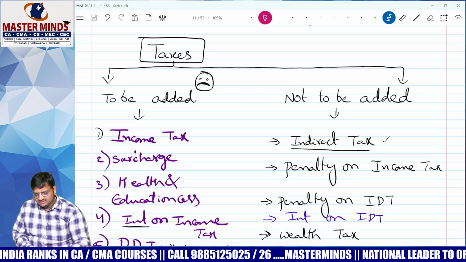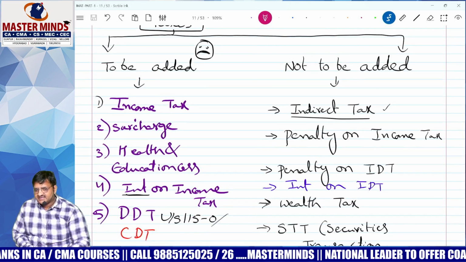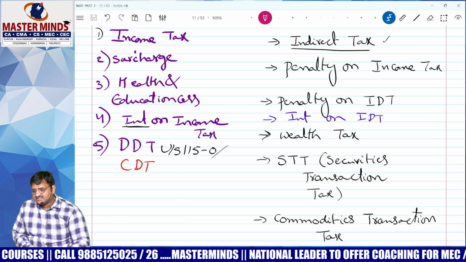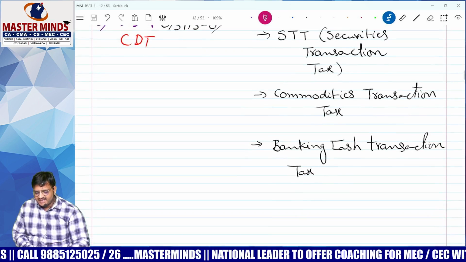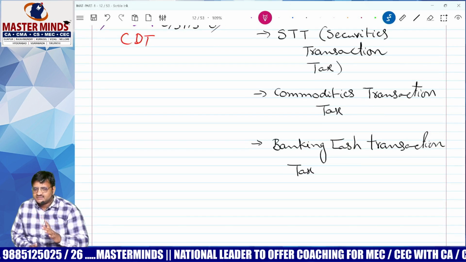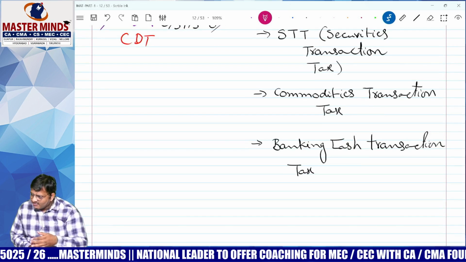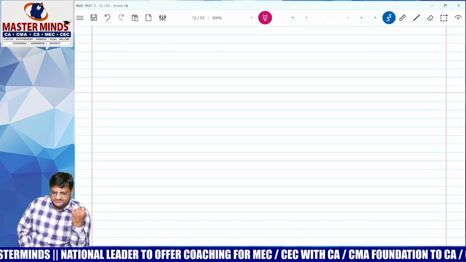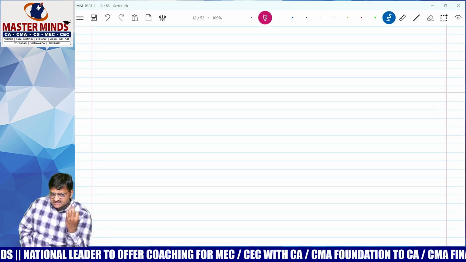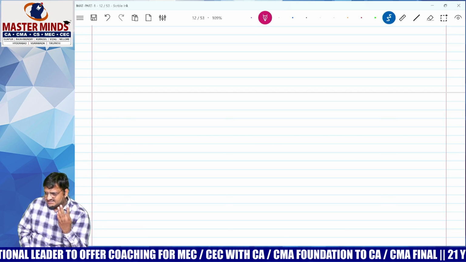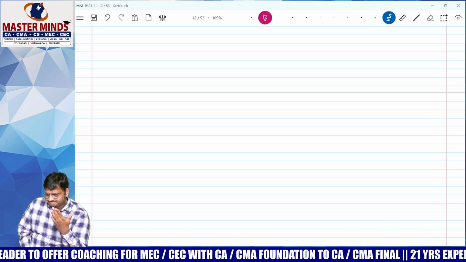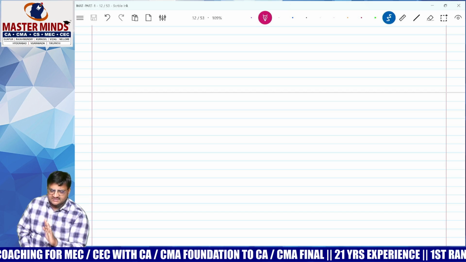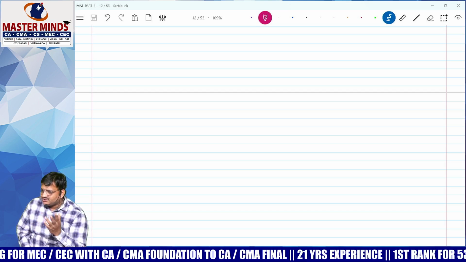Which are not to be added: IDT, penalty on income tax, interest on income tax, interest on IDT, securities transaction tax, wealth tax, commodity transaction tax, banking cash transaction tax. My suggestion, instead of learning everything by heart, consider which are to be added: income tax, surcharge, health and education cess, interest on income tax, corporate dividend tax or dividend distribution tax. All other figures are not to be added back even though debited to P&L.